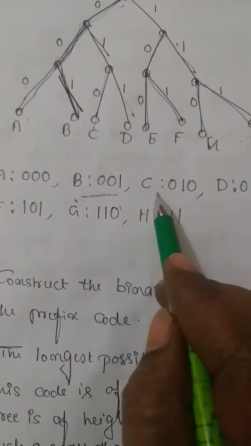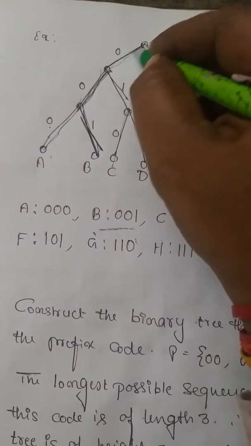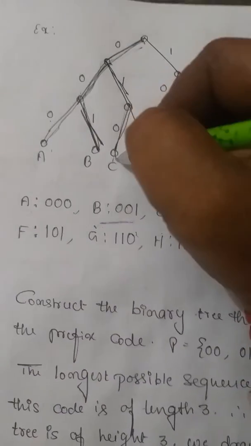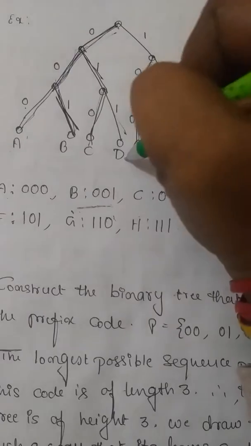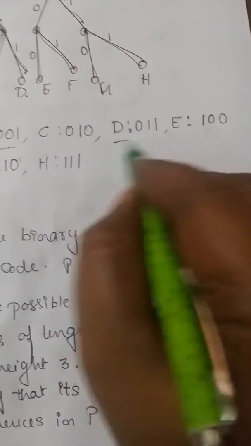Why is C represented by 0, 1, 0? Simple. Again I start from here. It is 0, 1, 0. Correct? Now for D, 0, 1, 1. See, that's what we have taken, D.